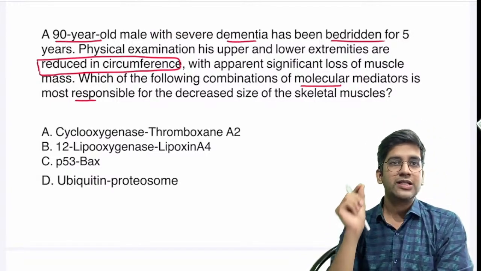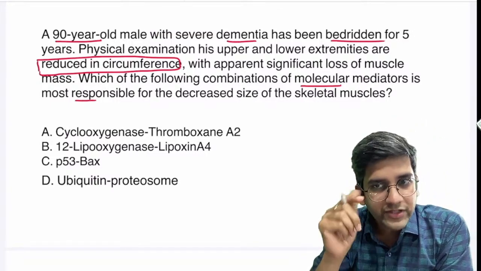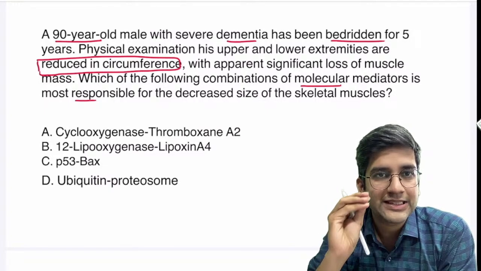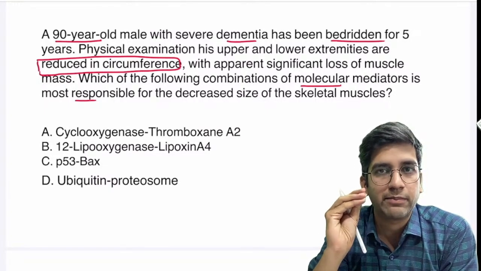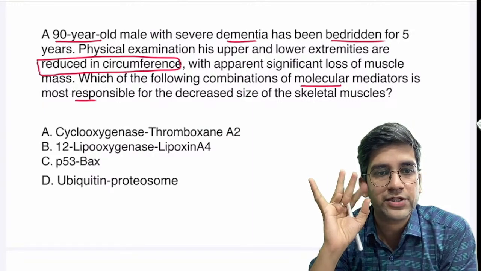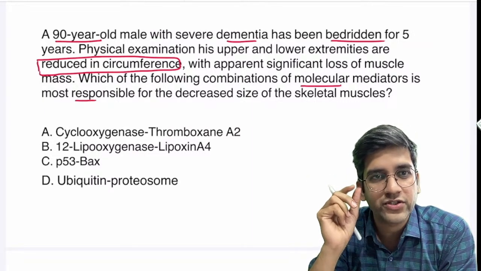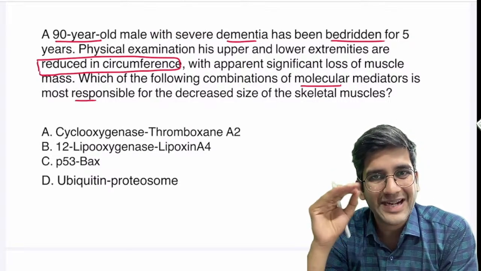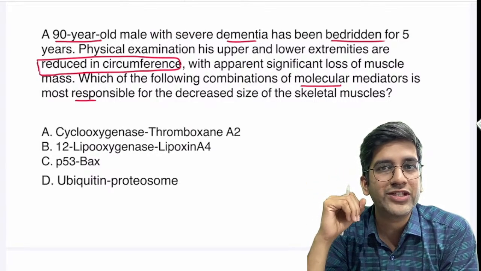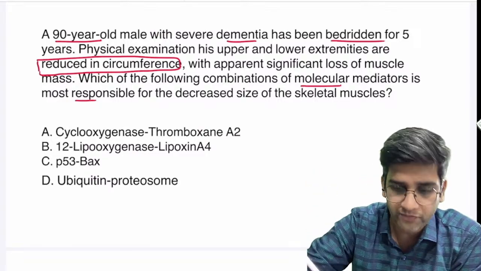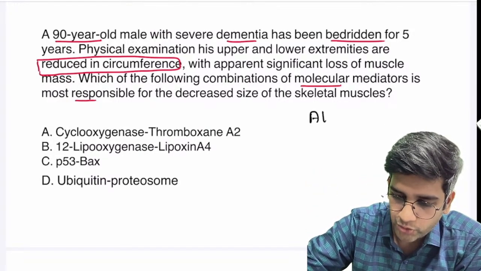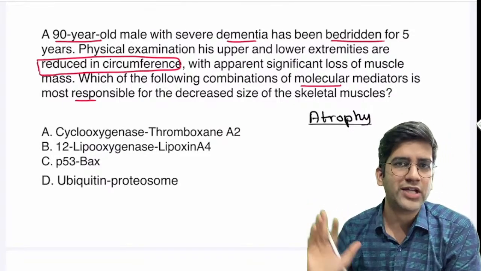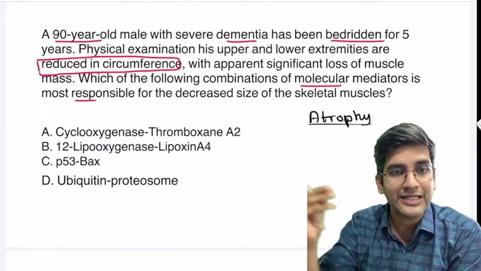Now let's see what is the process happening here. So I'll rephrase this question. I want you guys to answer. Which of the following things is happening in this person's lower limb and upper limb? Hyperplasia, hypertrophy, metaplasia, atrophy. What's happening to this 90-year-old person ideally? Post dementia, bedridden for 5 years, not at all using the limbs. So obviously it's a senile atrophy. Okay, it's an atrophy, right? The person is not using the limbs, it's a disuse atrophy, that's all.